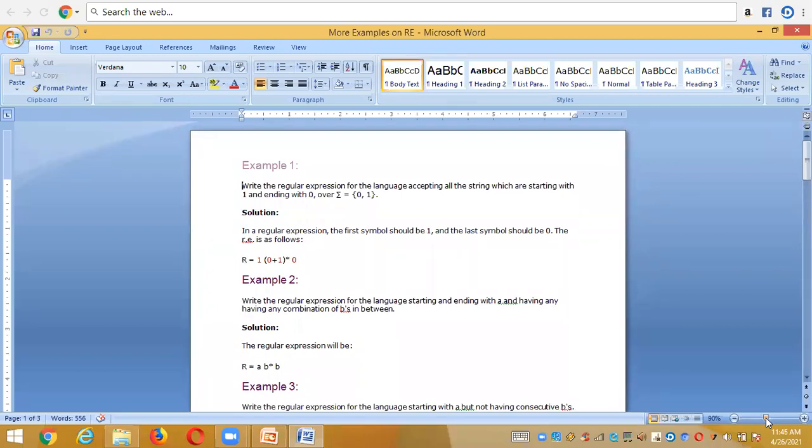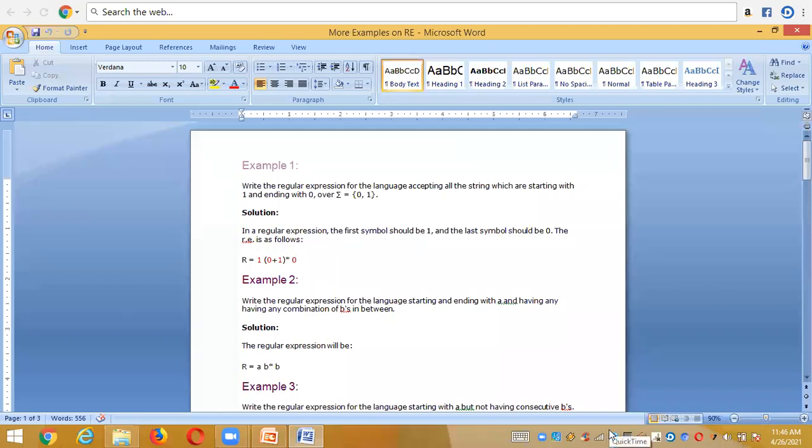Up to 3 examples I explained how to build the regular expressions, or how to design the regular expressions, right? And this is example number 4. Make a note of this example number 4. Write the regular expression for the language accepting all the strings which start with 1 and end with 0 over the input alphabet sigma equals {0, 1}. Please make a note of these examples.